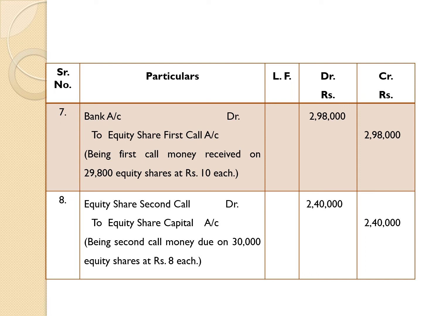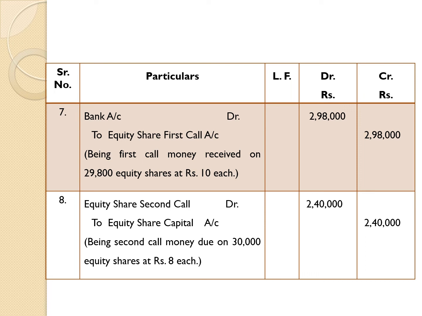Entry for it: bank account debit 29,800 equity shares into rupees 10 is equal to rupees 2,98,000 received. So bank account debit 2,98,000. That money has been received on account of first call. Therefore, to equity share first call account 2,98,000, being first call money received on 29,800 equity shares at rupees 10 each.